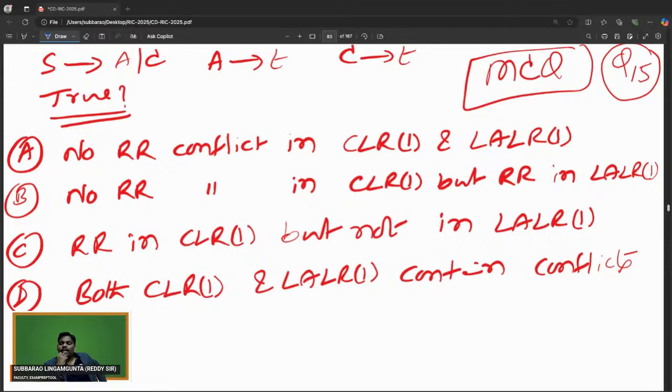S goes to ARC, A goes to T, C goes to T. Which one of the following is true? If you observe clearly, to generate the input string,